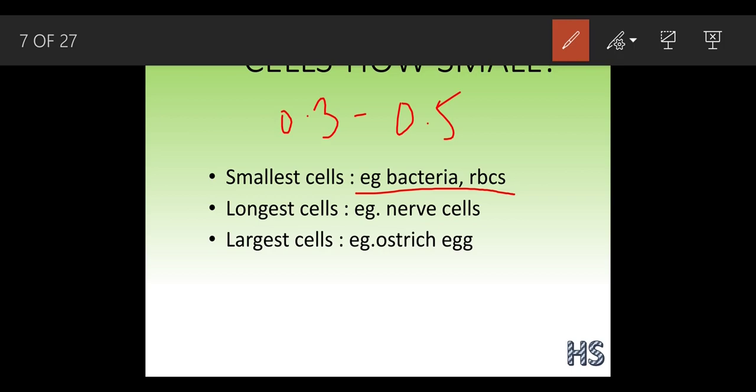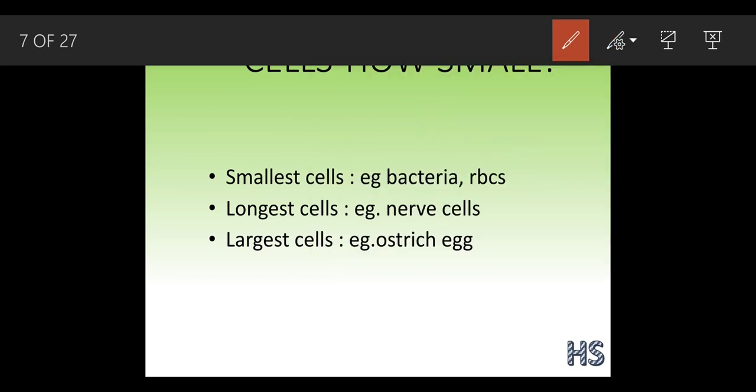Again, we can't see RBCs with our naked eye, so we have to use compound microscopes. That is why, many times when we feel ill, the doctor tells us to get a blood sample report done. Why is this? Because they have to examine it under the compound microscope, whether there is a problem inside the body or not.